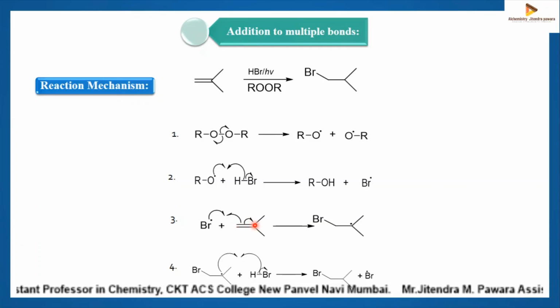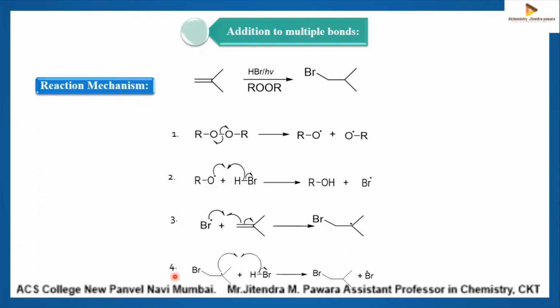This C radical has less number of hydrogens, and the CH2 radical has more number of hydrogens. So the bromine radical will add to the carbon which has more number of hydrogens. So in this step, Br adds to isobutene to give a carbon-centered radical, on the basis of anti-Markovnikov's rule.